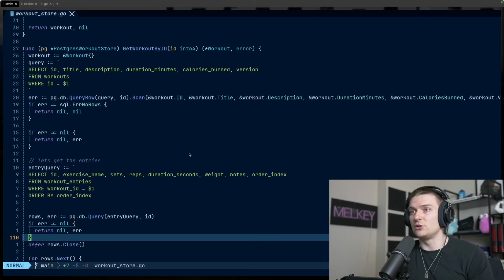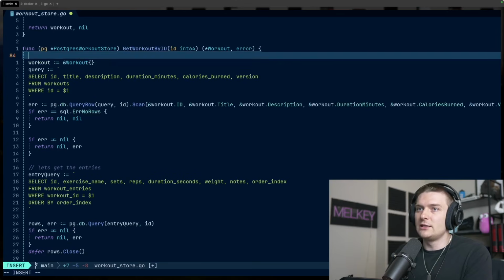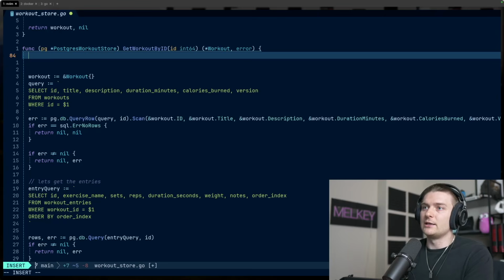But if you want to quickly just look something up by ID, that should be a pretty simple and fast operation. And if something is taking longer than, let's say, 3 seconds, you know something is probably going wrong, or there's an opportunity for you to optimize. So you can see here, we're in this get workout by ID, and the first thing that we're going to do is introduce our context.